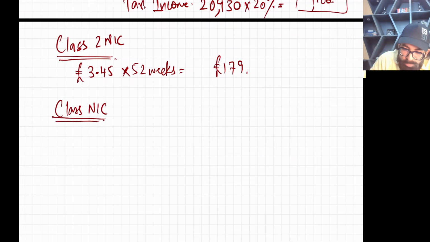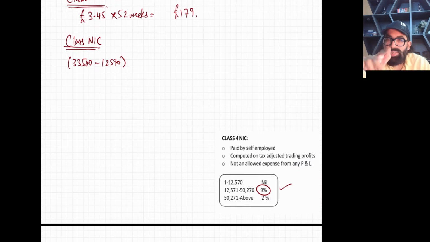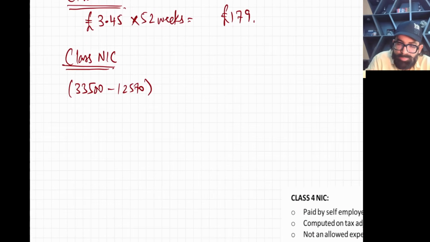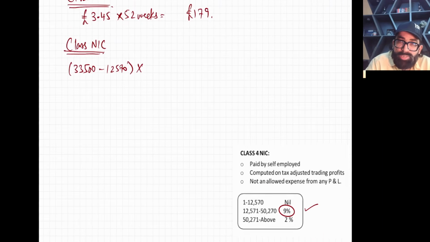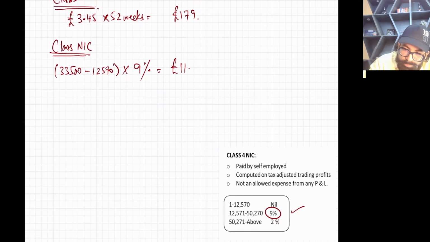I will write 33,500 less 12570, because the first band of 12570 has no tax. Any income in excess of 12570 will have 9%. The second band is 9%. So this will be 1884.